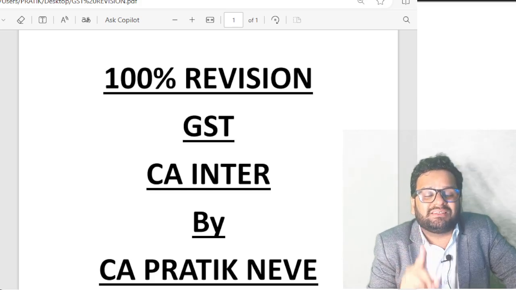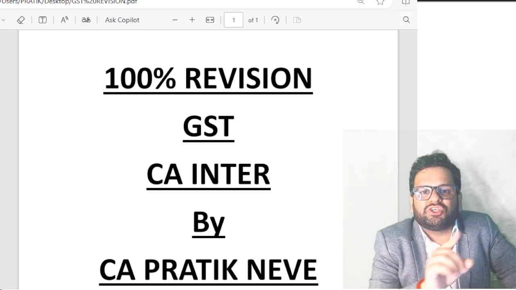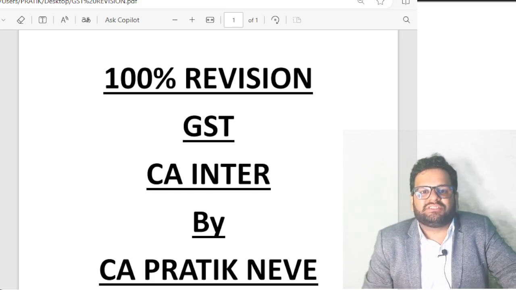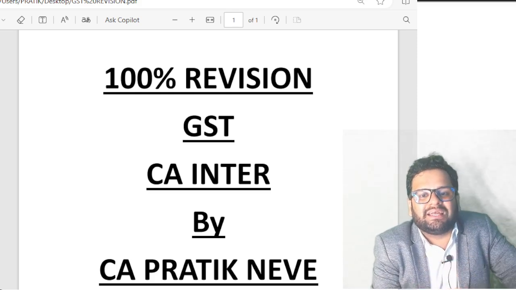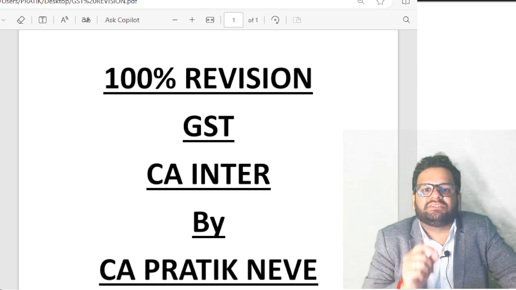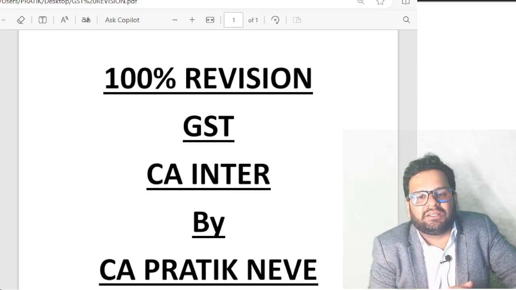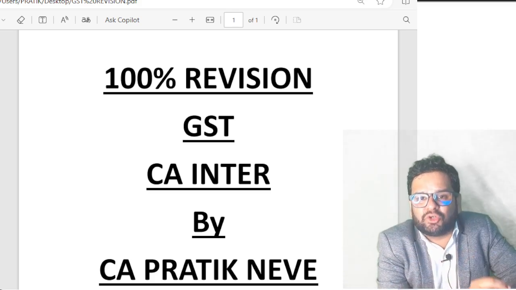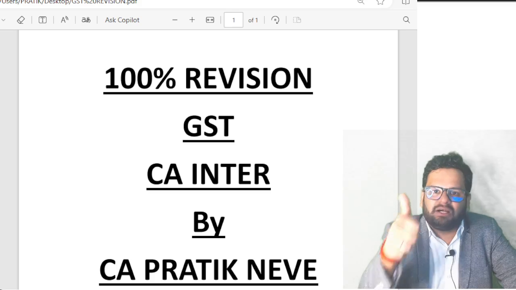13.2. Time of supply of services under forward charge mechanism. If invoice is issued within 30 days, or 45 days in case of banking service, from the date of provision of service, then it will be date of issue of invoice or date of receipt of payment, whichever is earlier. But if invoice is not made within time, then time of supply is date of provision of service or date of receipt of payment, whichever is earlier. What is the date of receipt of payment here? Date of receipt of payment is the date when the entry of the payment is passed in the books of accounts of supplier, or the date of credit in his bank account, whichever is earlier.